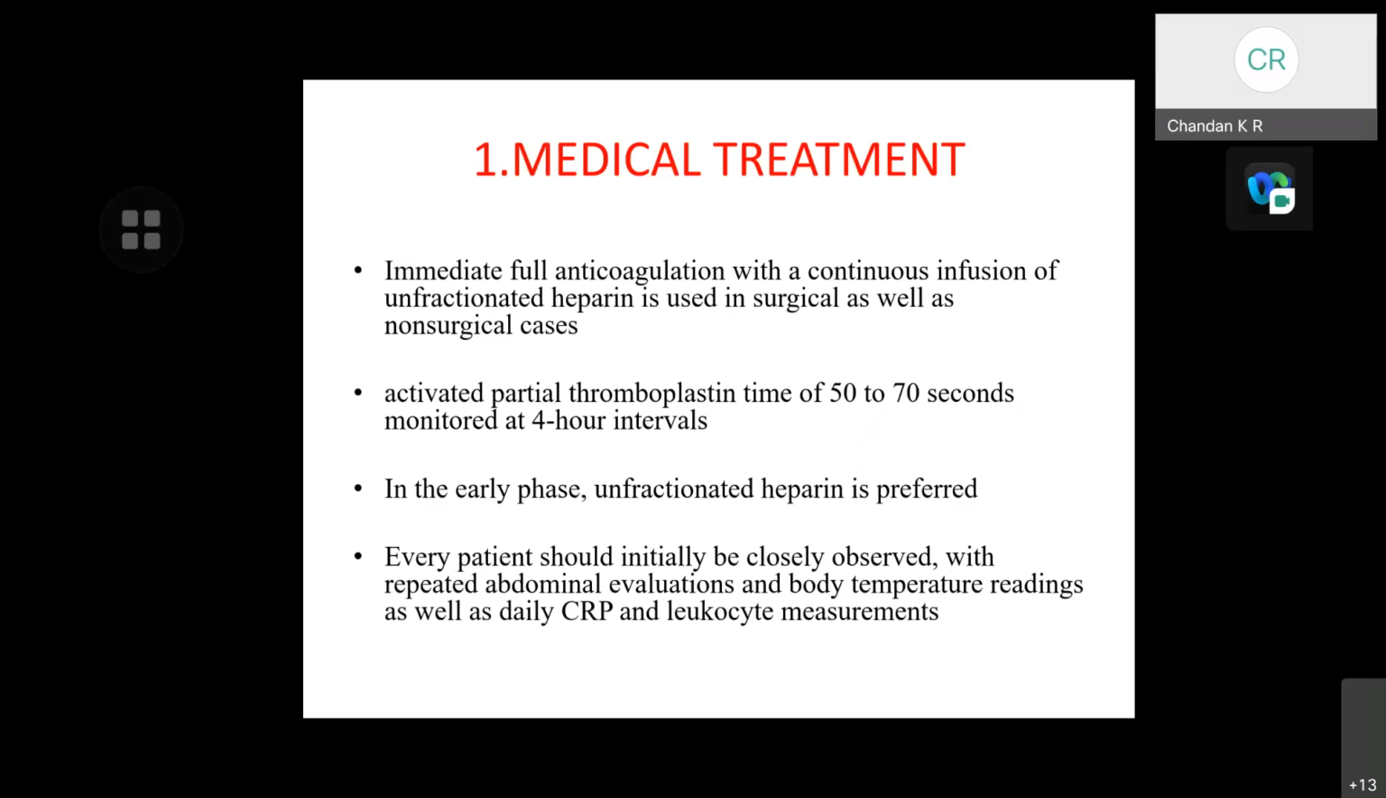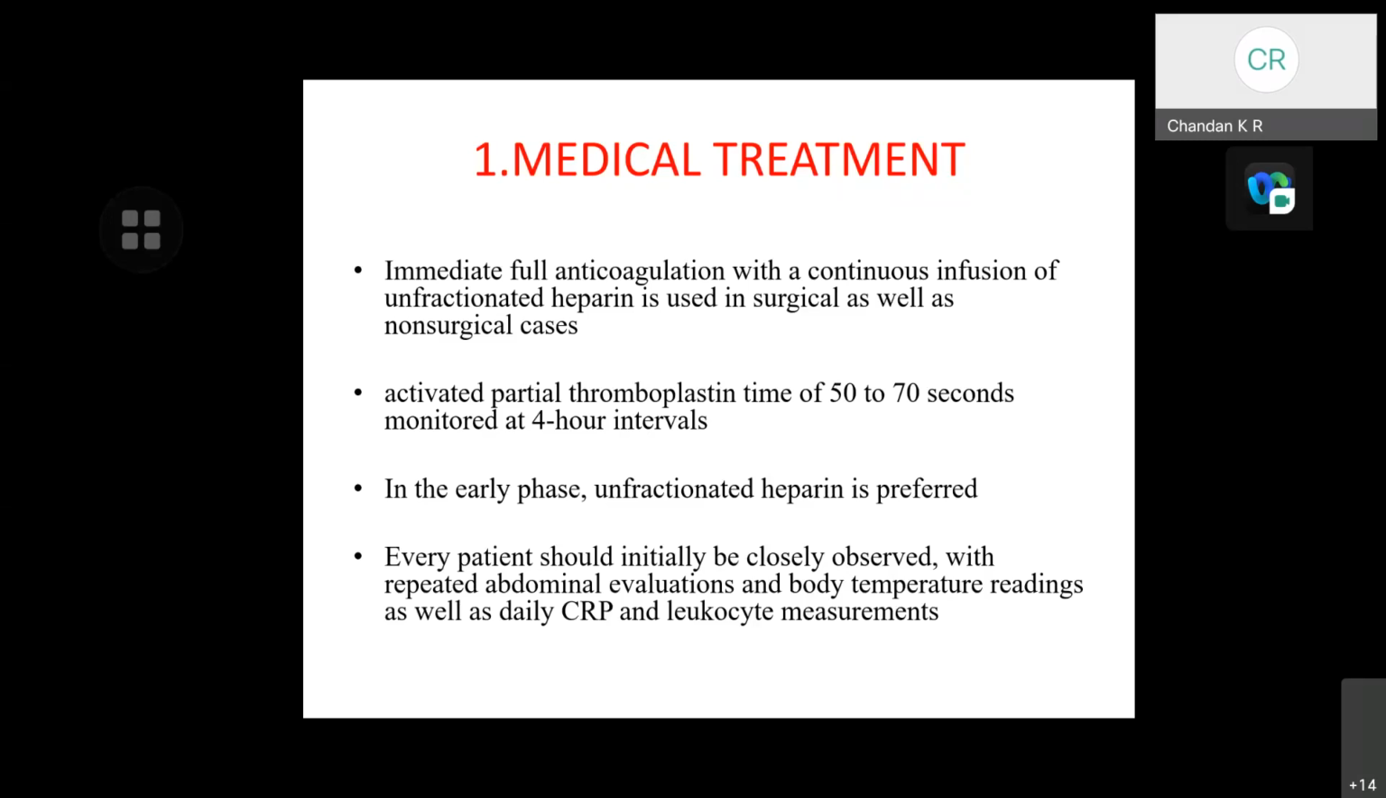Coming to the medical treatment, immediate full anticoagulation with continuous infusion of unfractionated heparin is used in surgical as well as non-surgical cases, with activated partial thromboplastin time of 50 to 70 seconds monitored at 4-hour intervals. In the early phase, unfractionated heparin is preferred as it has an anti-inflammatory effect, and if the patient deteriorates and is likely to be taken for surgery, it can be reversed by protamine sulfate.